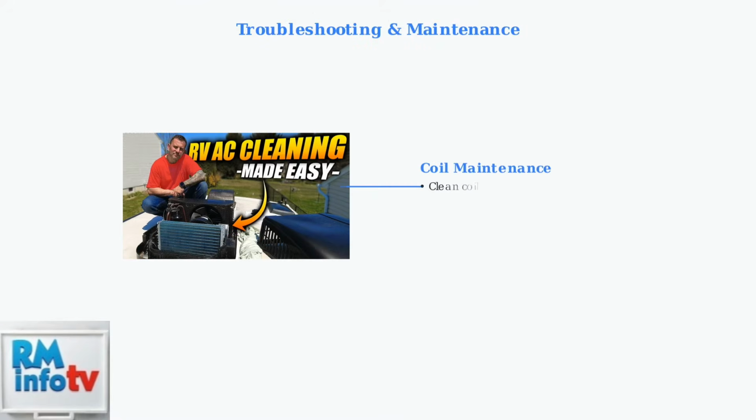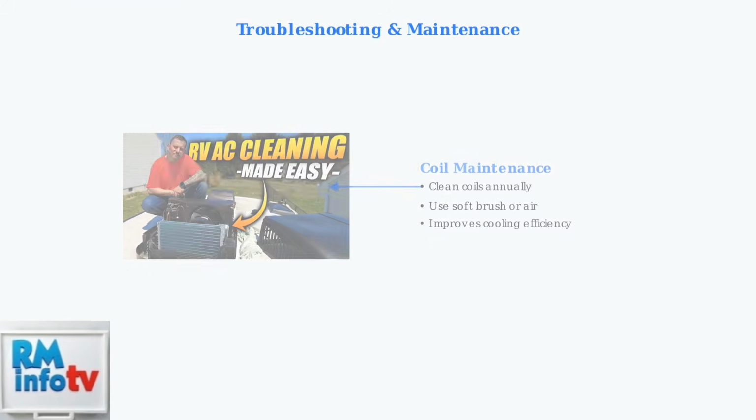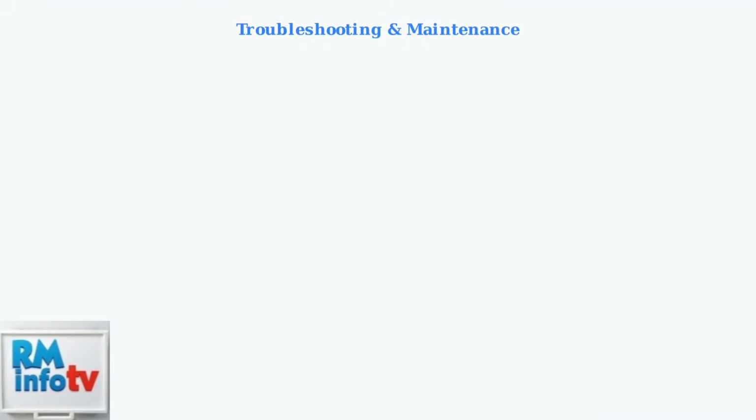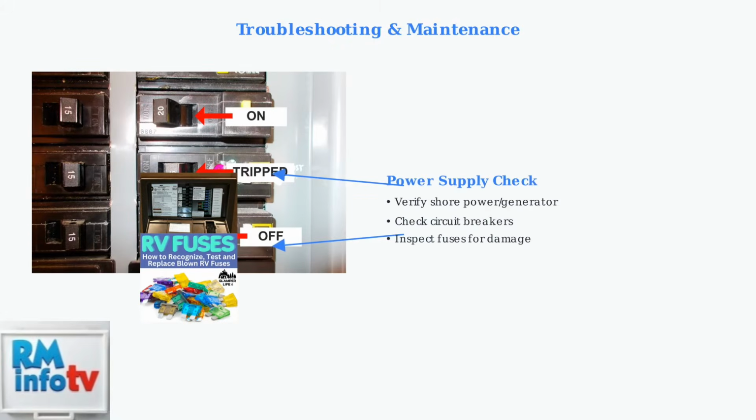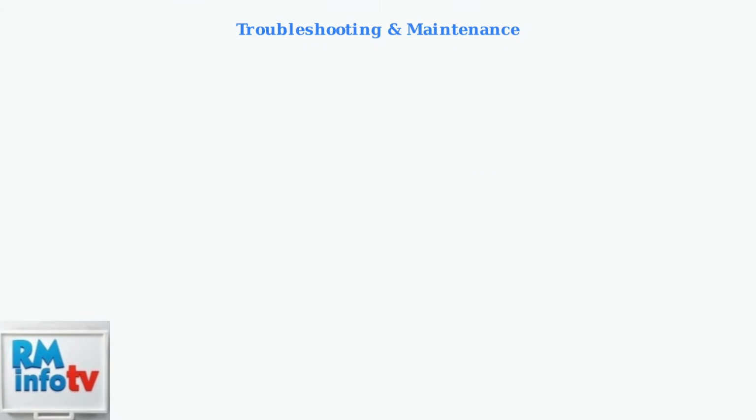Clean the evaporator and condenser coils at least once a year using a soft brush or compressed air. Dirty coils reduce cooling efficiency significantly. Ensure adequate power supply from shore power or generator. Check for tripped circuit breakers and blown fuses, which are common causes of AC failure.